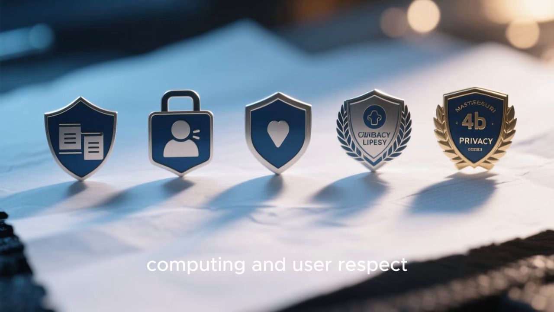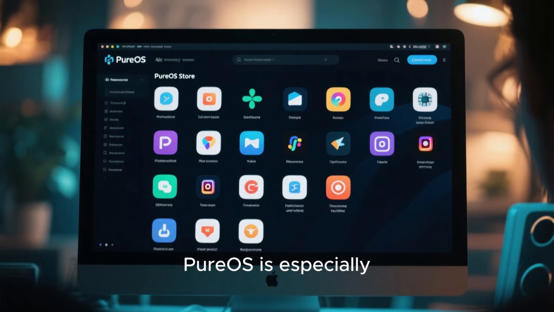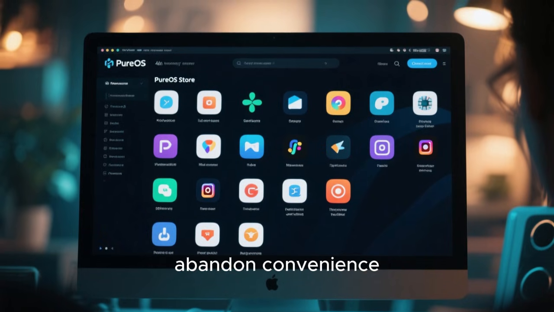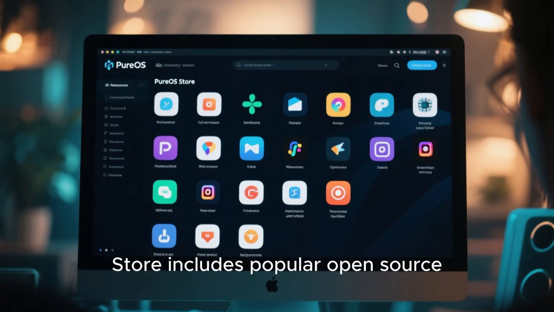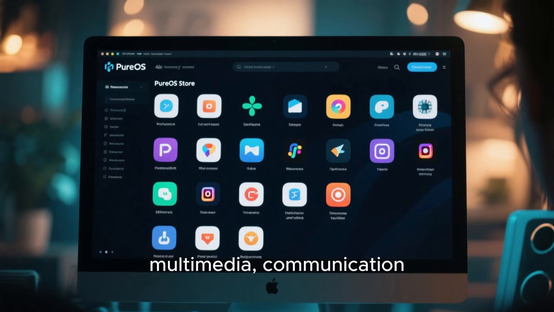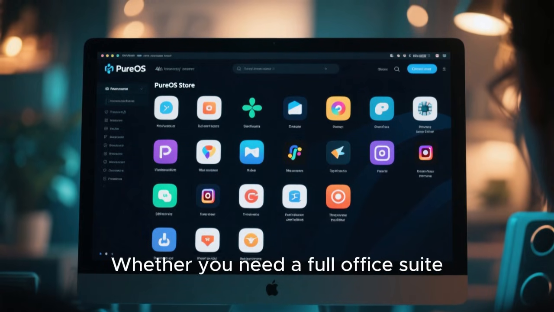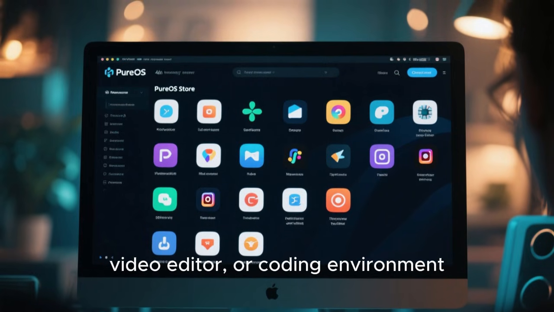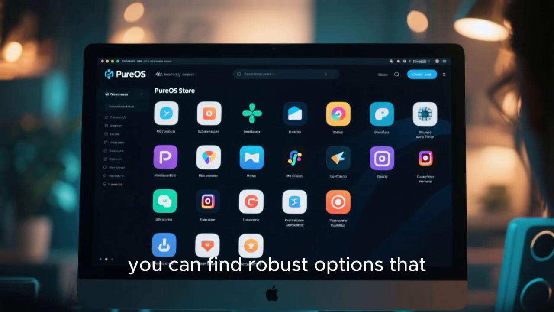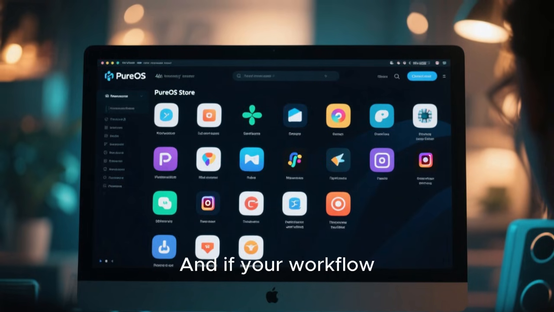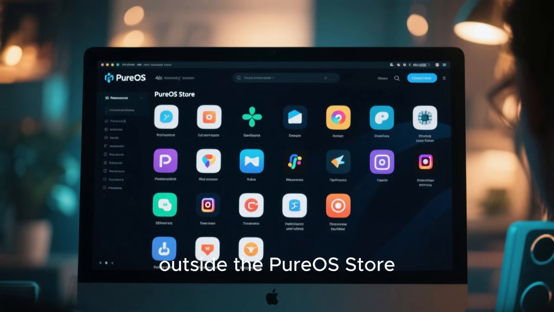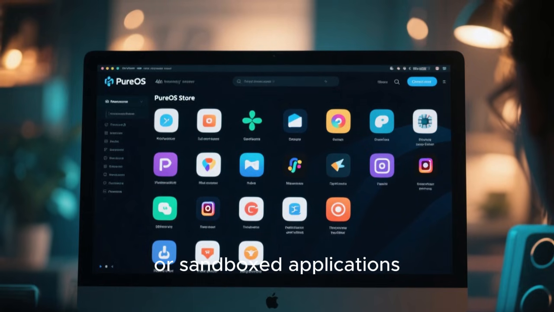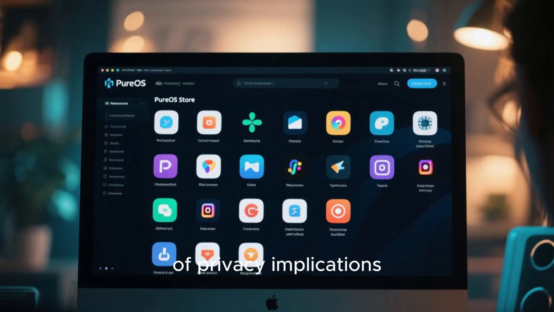For organizations and individuals who offer digital services to privacy-conscious users, adopting PureOS can signal a commitment to ethical computing and user respect. It is also worth noting that while PureOS is especially appealing to privacy-centric users, it does not require users to abandon convenience. The PureOS store includes popular open-source applications for productivity, multimedia, communication, and education. Whether you need a full office suite, mail client, music player, video editor, or coding environment, you can find robust options that respect user freedom. And if your workflow depends on applications outside the PureOS store, the system's flexibility allows you to add additional repositories or sandbox applications with clear awareness of privacy implications.